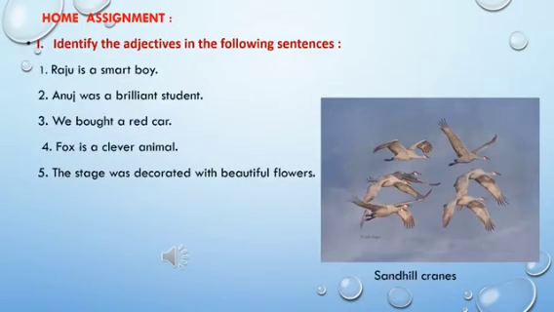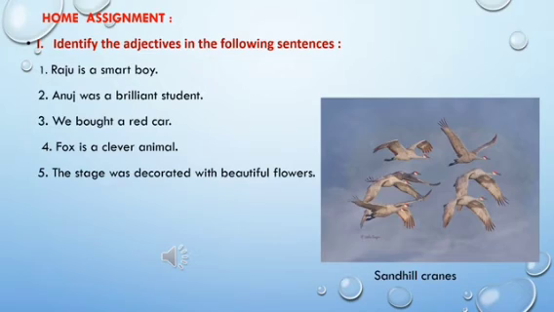Home assignment. First main, identify the adjectives in the following sentences. First one, Raju is a smart boy. Second one, Anuj was a brilliant student. Third one, we bought a red car.